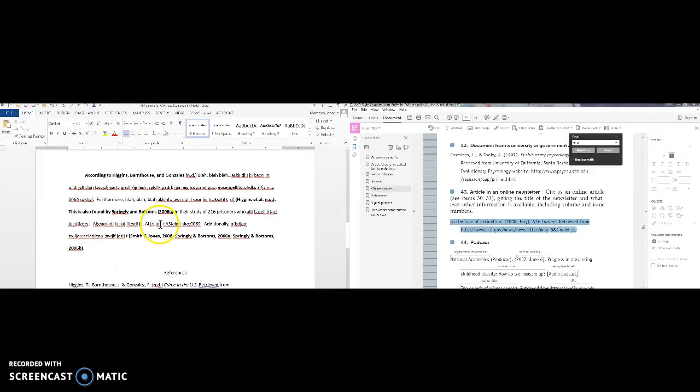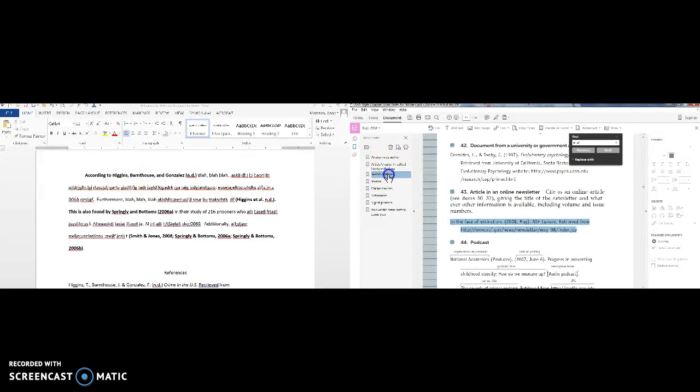Now let's take a look at what it looks like in text. Do not bold these. I've bolded these to show you. So I might say something like, according to Higgins, Barnhouse, and Gonzalez, no date, this is about crime, right? Or whatever it is. Furthermore, blah, blah, blah. And then in parentheses, I can say Higgins et al. Now, the first time I cite a source with 3 or more authors, I'm going to list them all.